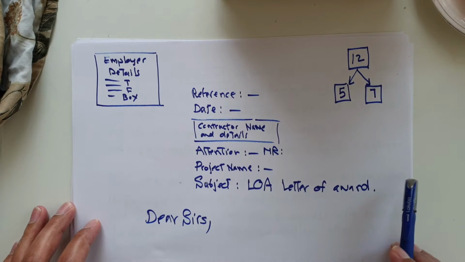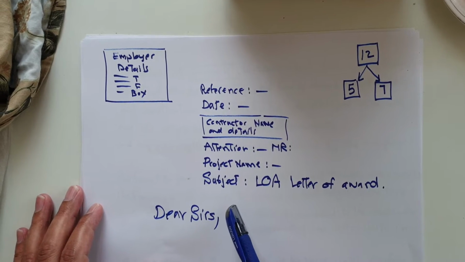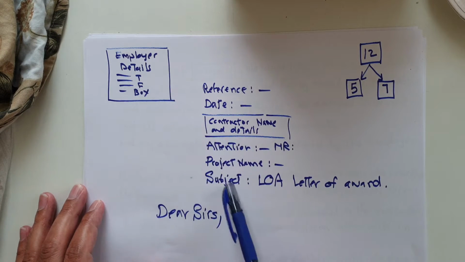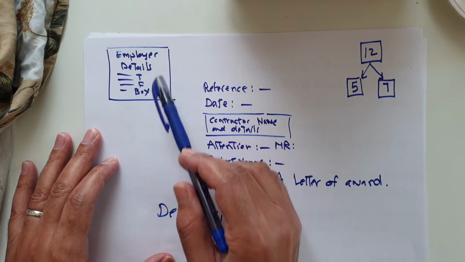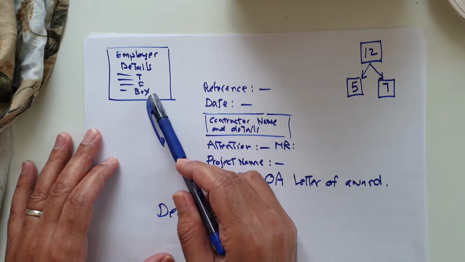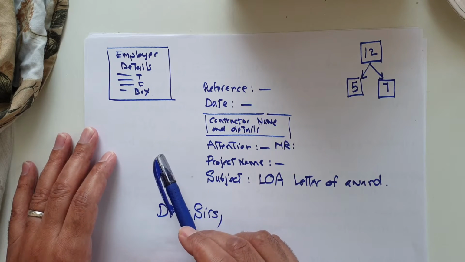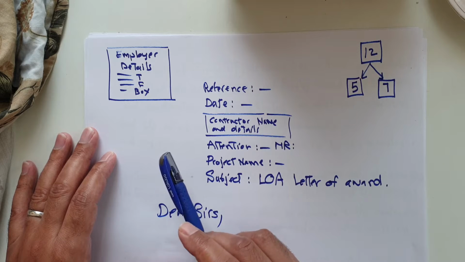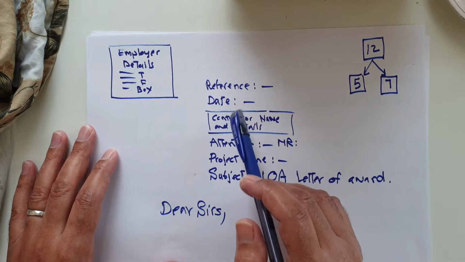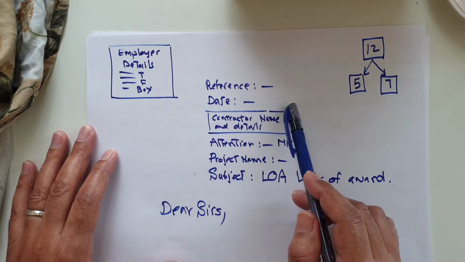First of all, the letterhead, which mentions the LOA details and the description for the letter. Here we have to talk about the employer details: telephone number, fax number, box number, anything related to the employer for this project. We talk about LOA for construction, يعني letter of award for project construction work. So we'll mention the reference for this letter. The date for this letter is very important.